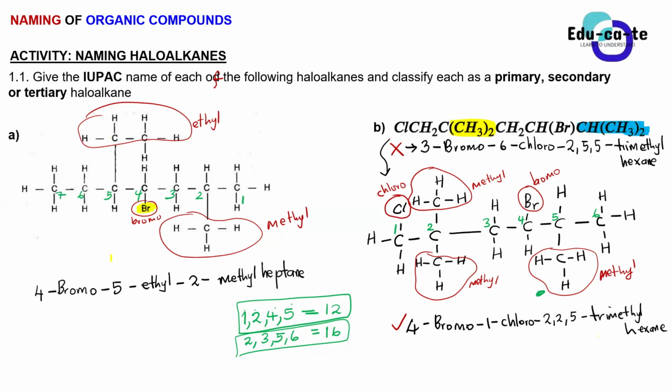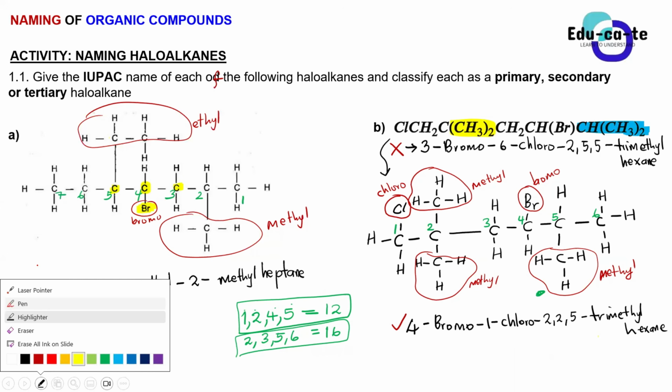No. What is the proper way of explaining it? Tell us, whoever it is. Yes, Mahlodi. The carbon that is attached to the haloalkane is attached to 2 carbons. Yes, the carbon that is attached to the halogen, which is our Br, is bonded to 2 other carbons. This carbon number 4 is bonded to 2 other carbons. That makes it a secondary haloalkane.